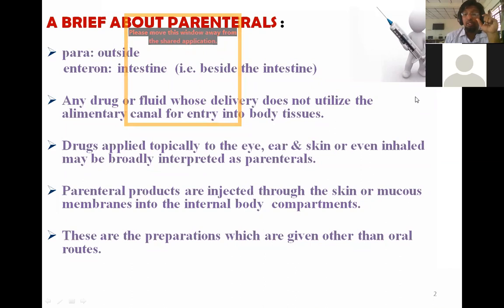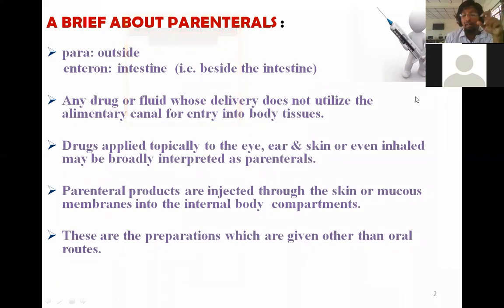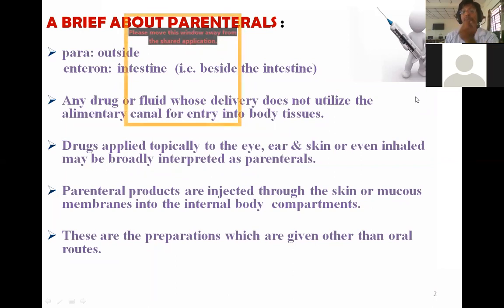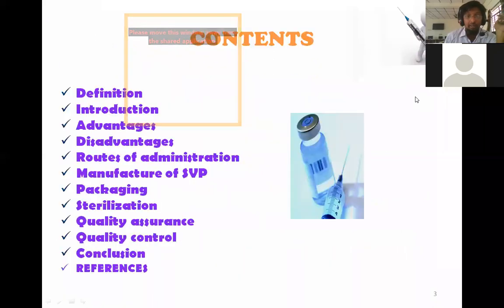If you want to understand it as a single term, split the word. Para is outside, and enteral means the intestinal or enteric route. So all those routes of administration which bypass your complete enteric canal come under parenterals. It can be drugs applied on your skin, like all transdermal drug delivery, or instilled into your ears, or given in your eyes, or inhaled. All these come under parenterals.